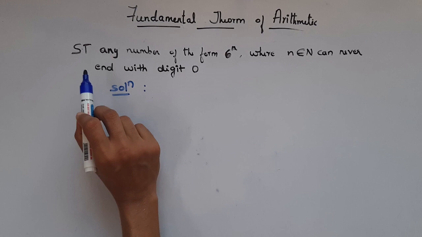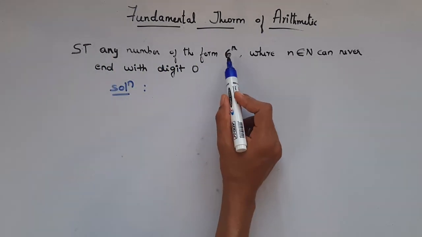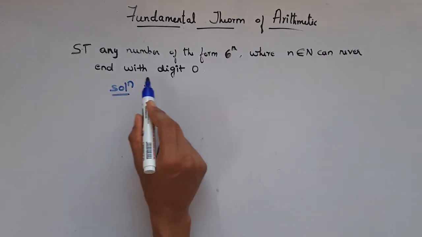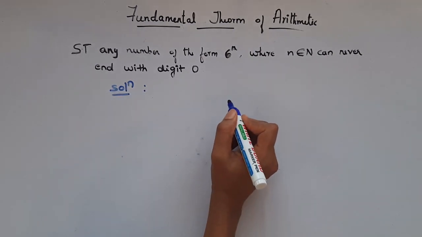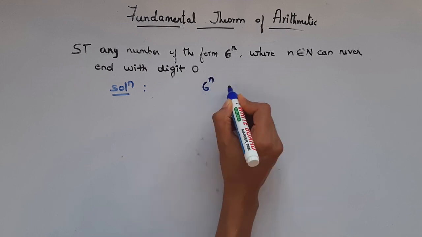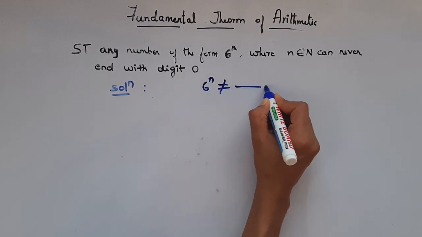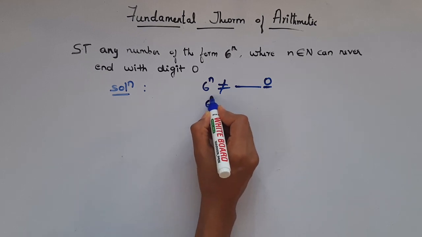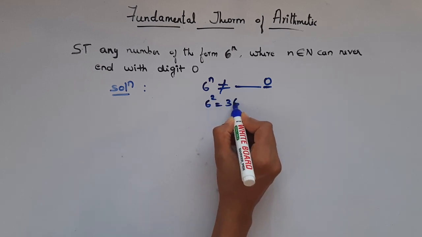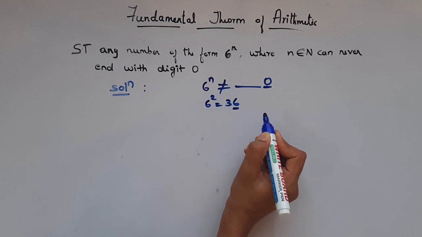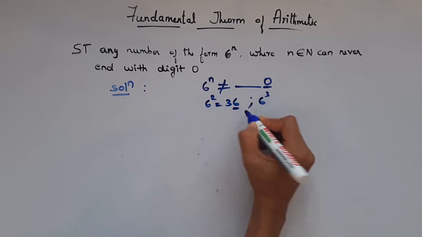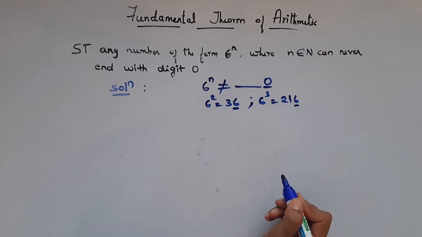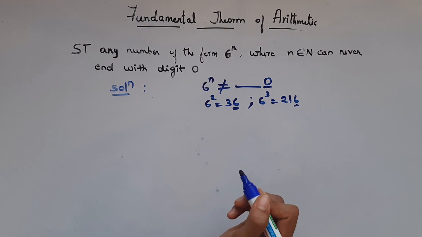Now let's see this problem. Show that any number of the form 6 power n, where n belongs to N, that is a natural number, can never end with digit 0. What does this say? It says a number of the form 6 power n will not give a number whose end digit is 0. We have to prove this. Let's say 6 power 2, that is 36. Check, the end digit is not 0. 6 power 3 will give you 216. In this case also the end digit is not 0. So we have to prove this.